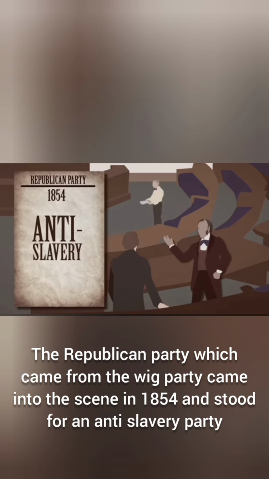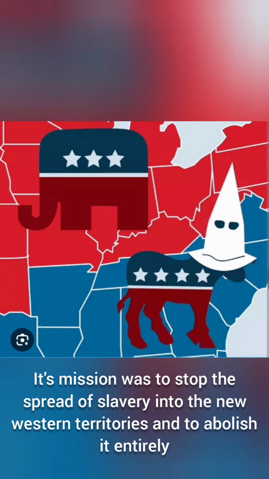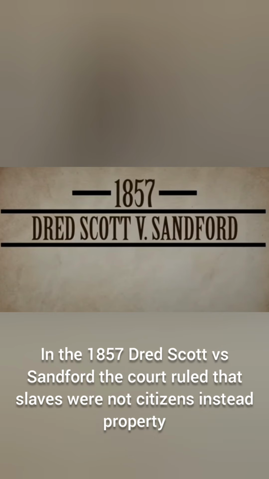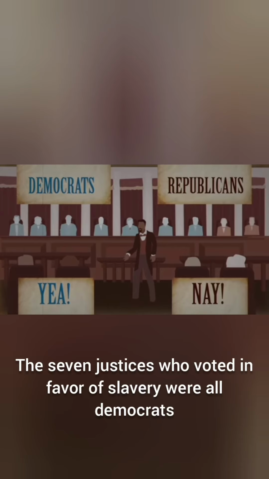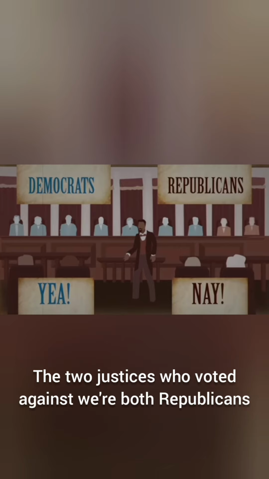The Republican Party, which came from the Whig Party, came onto the scene in 1854 and stood as an anti-slavery party. Its mission was to stop the spread of slavery into the new Western territories and to abolish it entirely. In the 1857 Dred Scott v. Sanford, the court ruled that slaves were not citizens, but property. The 7 justices who voted in favor of slavery were all Democrats. The 2 justices who voted against were both Republicans.